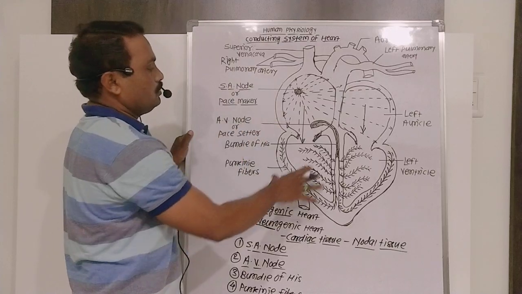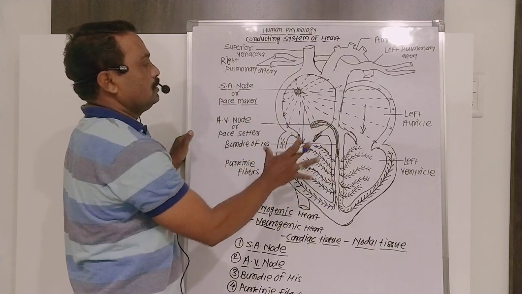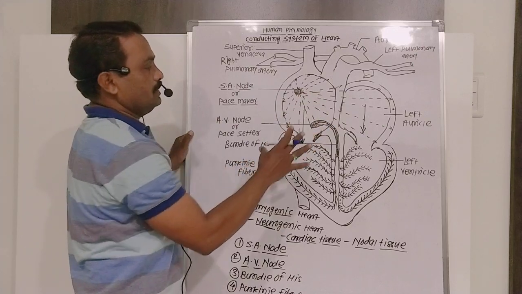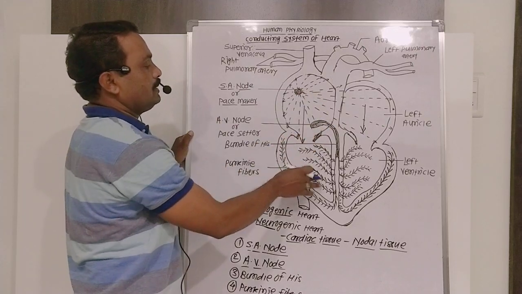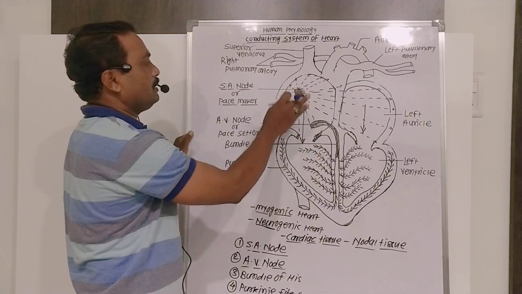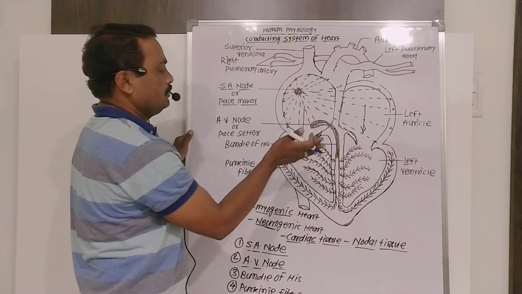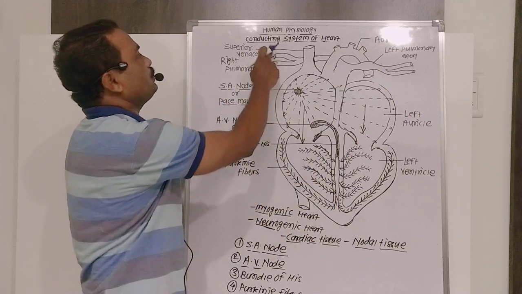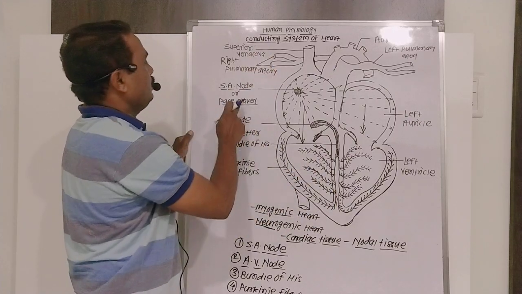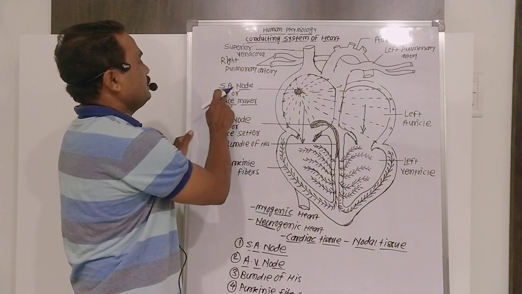If these nodal tissues are absent from the heart, then all the chambers would contract immediately and relax immediately. Rhythmic, alternate contraction and relaxation of the heart takes place due to the presence of this conducting system.